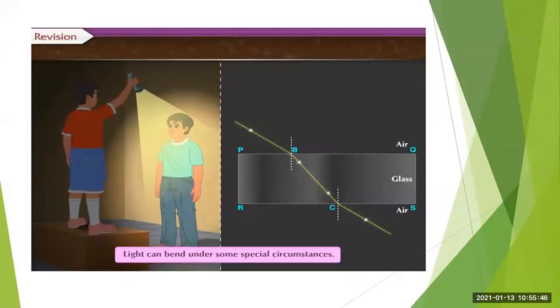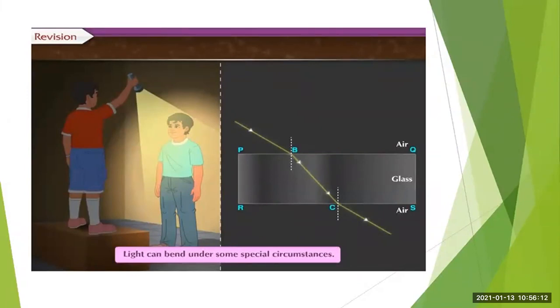So we are going to focus on this topic. Here you can see the image. A glass slab PQRS is kept and a ray of light is incident on the glass slab from the air medium.